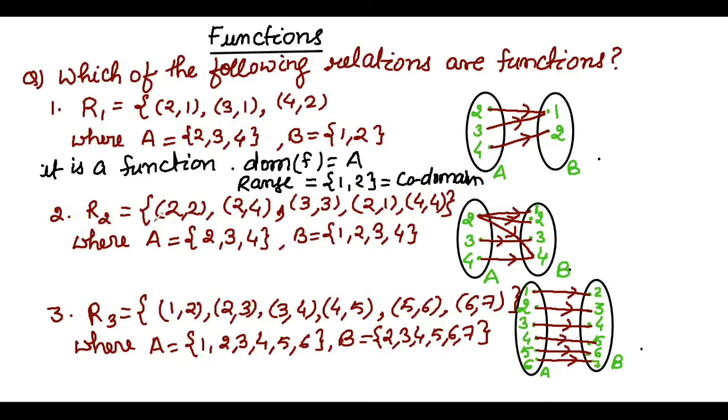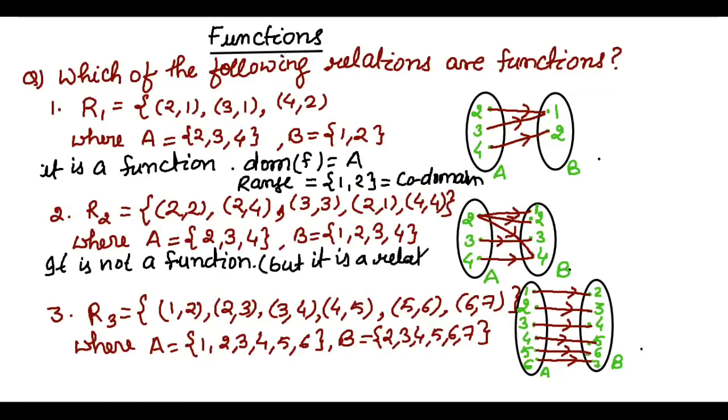Now the second, R2: 2 is connected to 2, 2 is connected to 4, 3 is connected to 3, 2 is connected to 1 and 4 is connected to 4. I have drawn an arrow diagram for this. According to that, you can see an element of A has more than one image in set B. So this is not a function. It is a relation, but it is not satisfying the definition of a function.